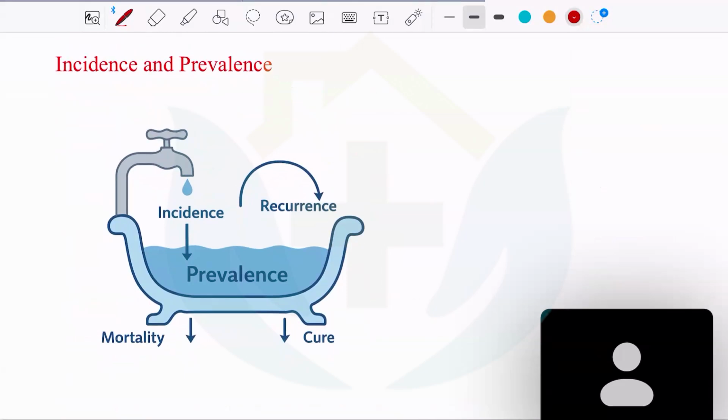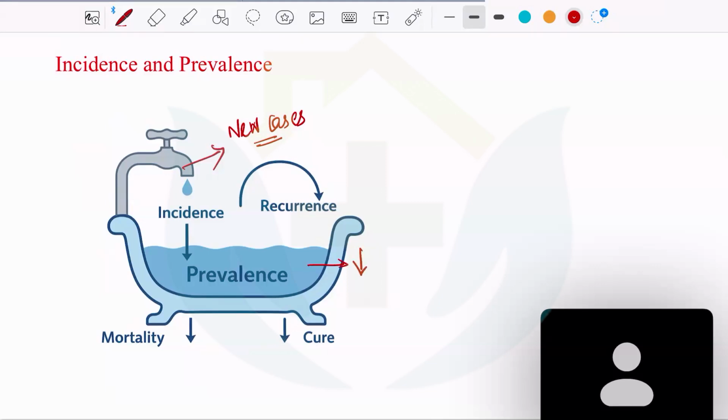So assume that it is a water tub. See, this is a new incidence. Incidence is the new cases you are getting in that particular community. Once the incident cases are piling up, this becomes prevalence, because prevalence is that during that particular point of time. So when can a prevalence decrease? Once you find a new drug and you treat the disease and it is cured, then the prevalence is going to reduce.